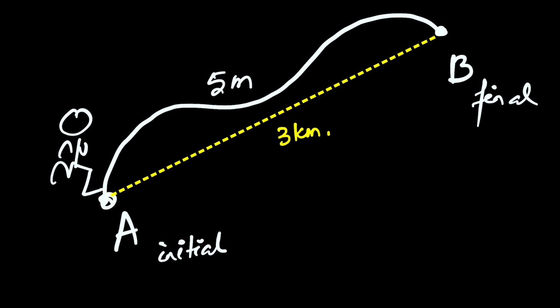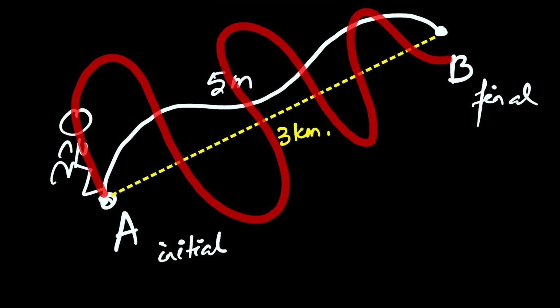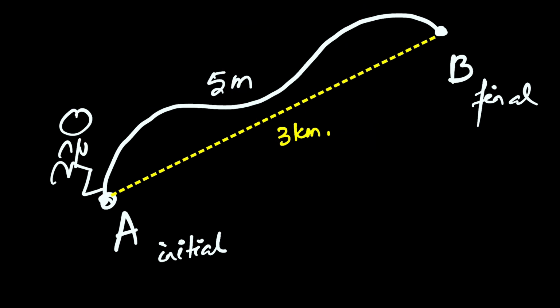Say the length of the path along this is 5 kilometers, then the length of the same path starting from B to A is also 5 kilometers. We don't care which way we start, as long as we know the length of the path. Could be any path. Maybe this is also one path. Let me draw one more path here.